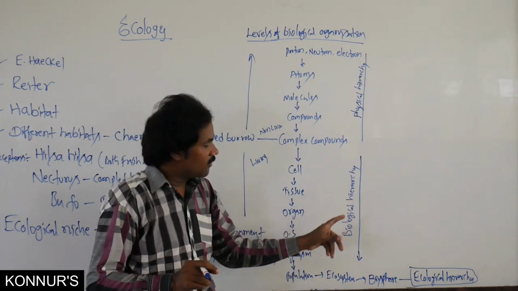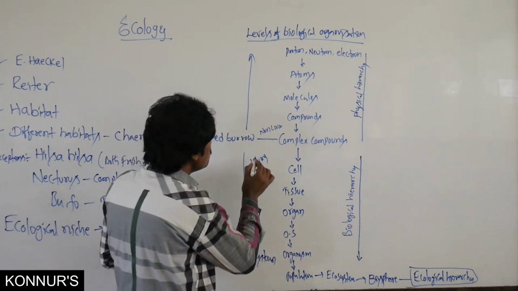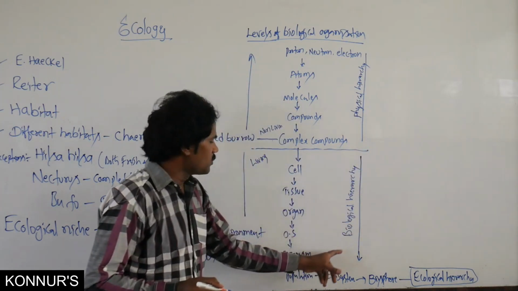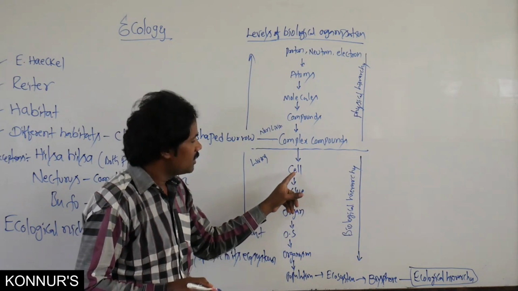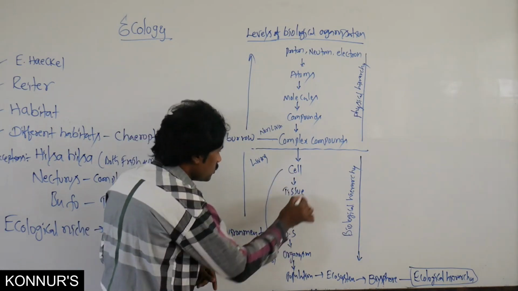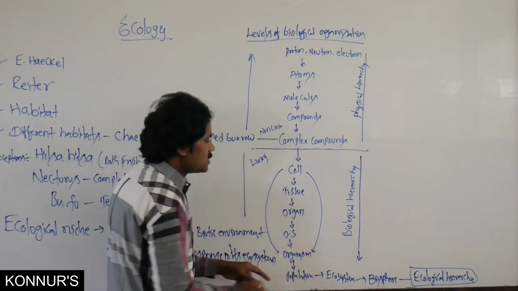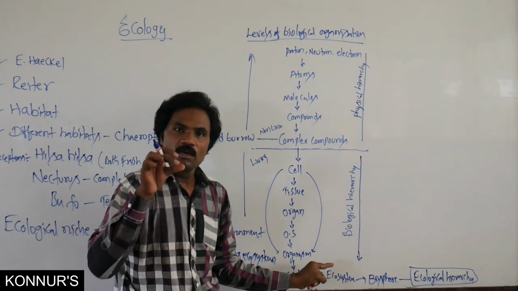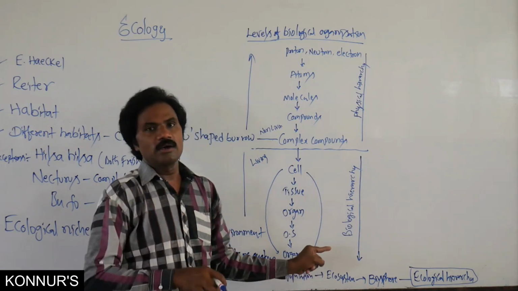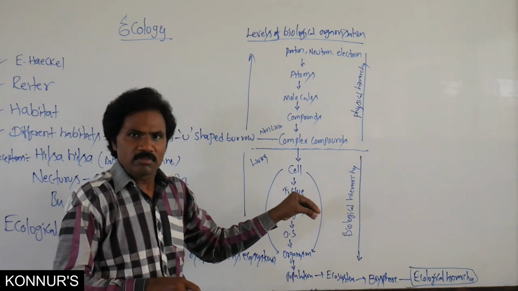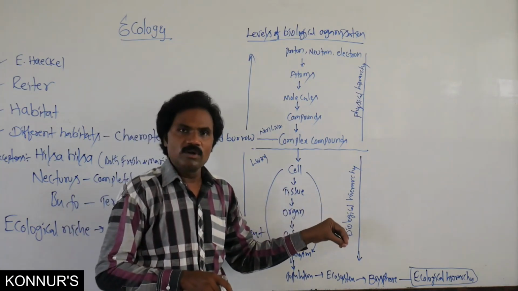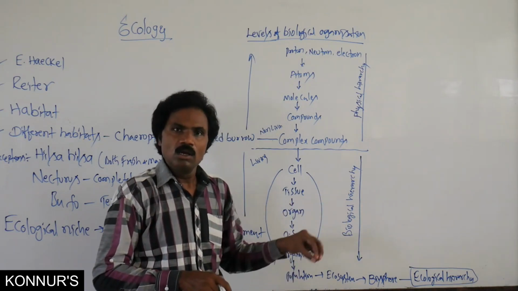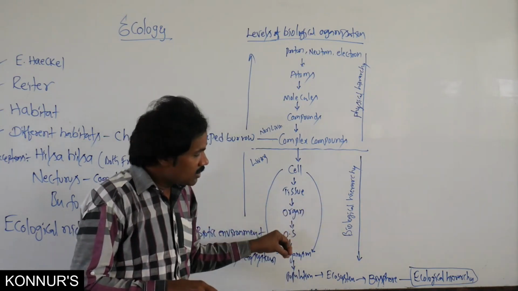What is the basic unit of biological hierarchy? Up to here represents the biological one. What is its basic unit? Cell. Cell is the basic unit of biological hierarchy. Organism is the basic unit of ecological hierarchy. So for these minimum fundamental things, you must know what is meant by habitat, cell and organism. Then what is the specific type of ecosystem?